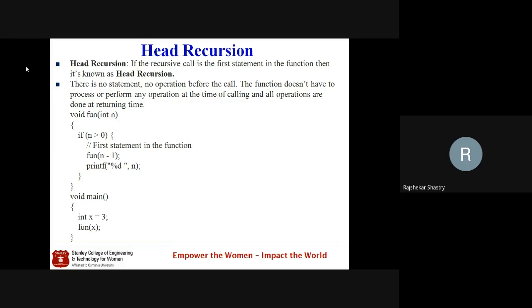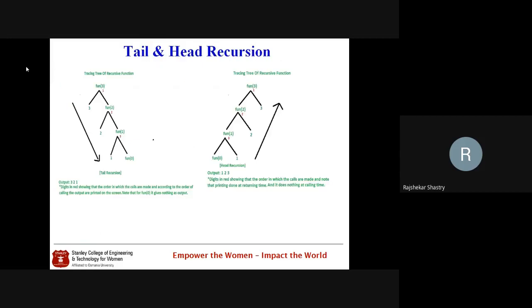In the same program here, the same if condition is there, the same printf statement is there, the same function call fun with the reduced value is there. But observe that printf is written after the function call. Such a recursive call is called head recursion. And these two we can imagine like this as a tree diagram.